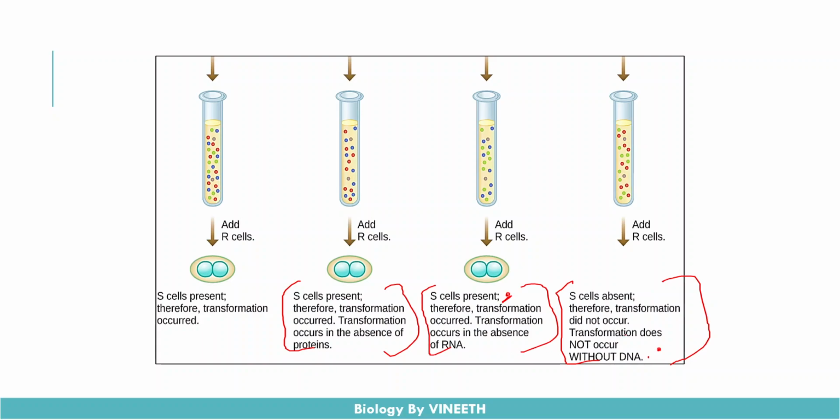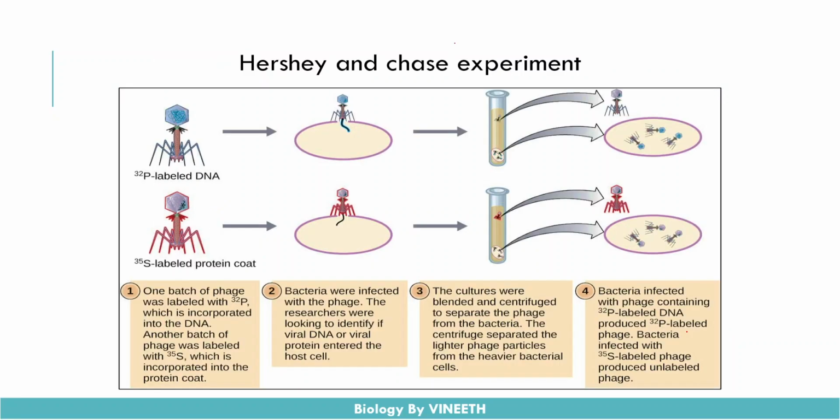In all cases the mice were dead, but in the case of the deoxyribonucleases, okay, the smooth cells weren't able to convert the R cells into smooth strains because there was no DNA, and the mice was alive, okay. So in this case only mice growth was seen, okay, because the deoxyribonucleases cleaved the DNA, okay. So they concluded that only DNA was the transforming principle, because the deoxyribonuclease acts only on the DNA, and the DNA was cleaved in the 4th test tube.